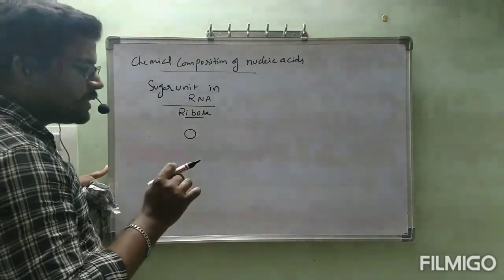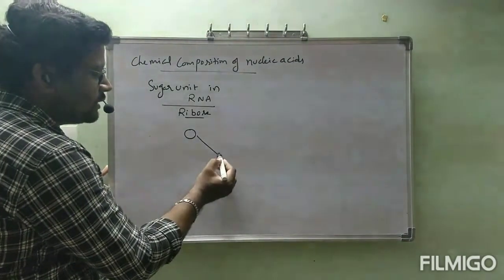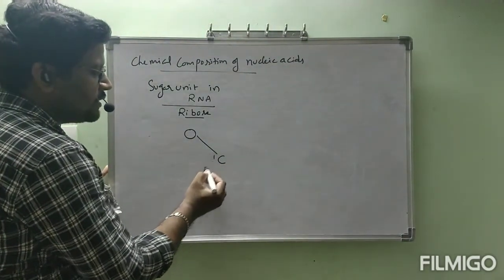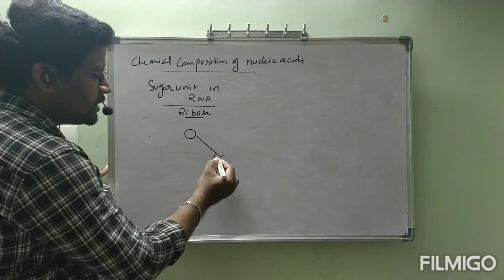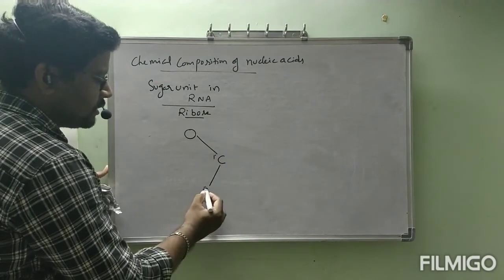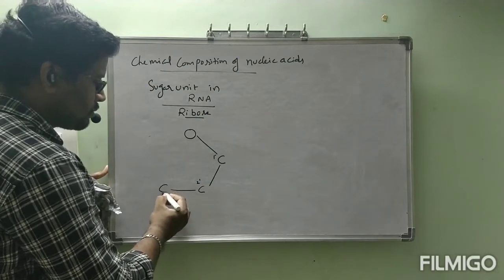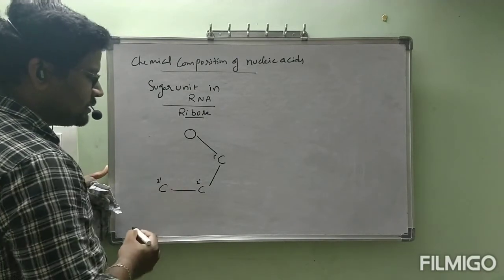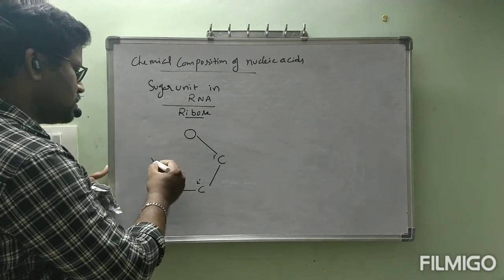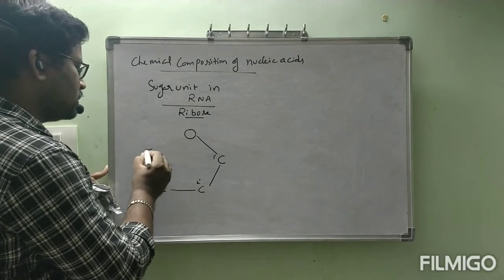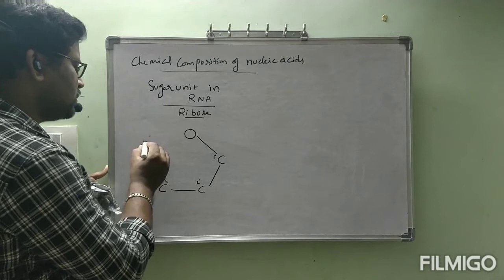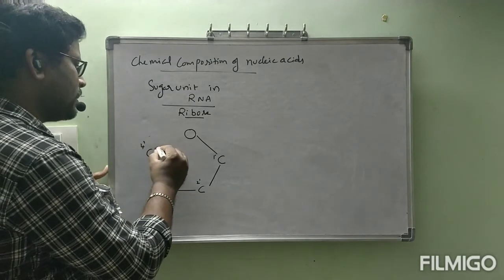It contains 5 carbon atoms. It is a cyclic structure: C1 dash, C2 dash, C3 dash, C4 dash, close.